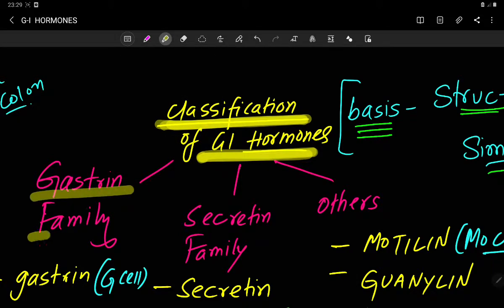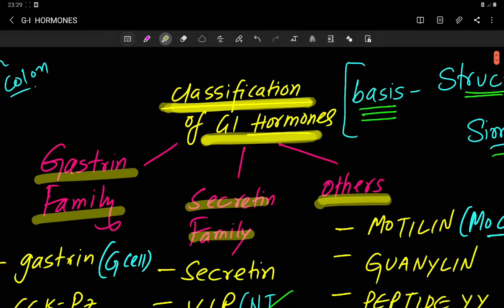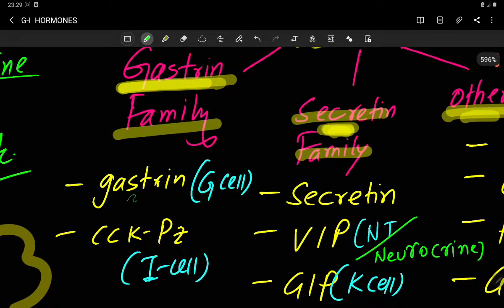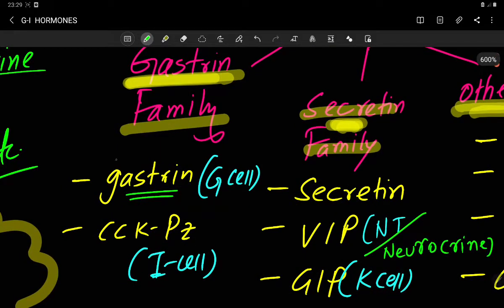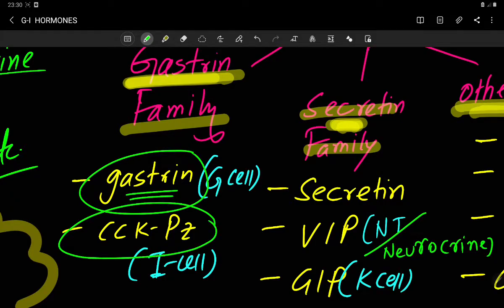That is your gastrin family, secretin family, and others. So the GI hormones are classified as: one, gastrin family; second, secretin family; and third, others. Under the gastrin family, the two major hormones are gastrin and cholecystokinin pancreozymin. Gastrin is secreted from the G cell, and cholecystokinin pancreozymin is secreted from the I cell.